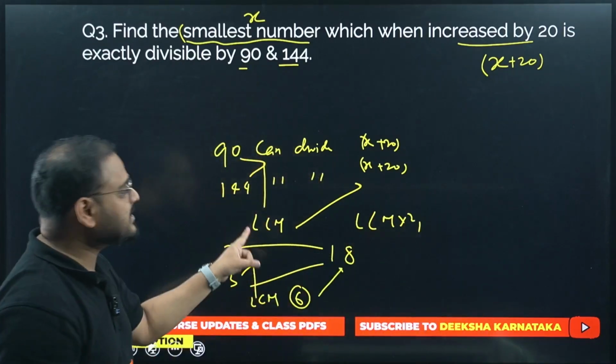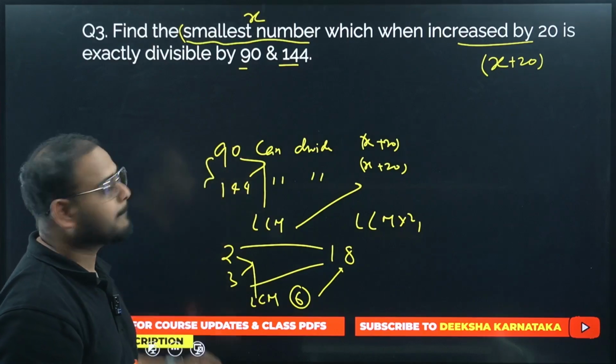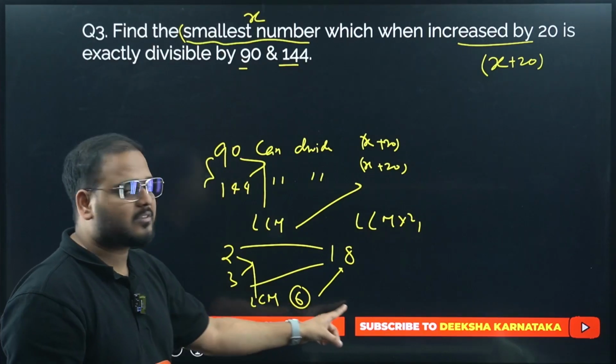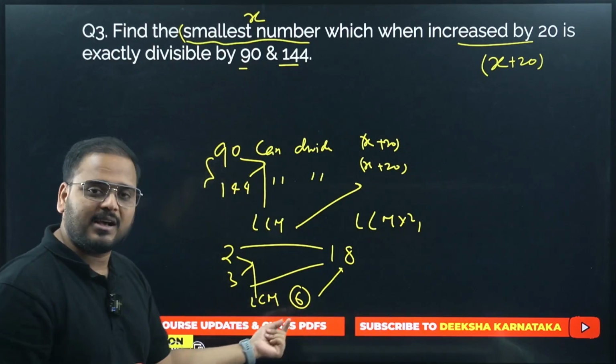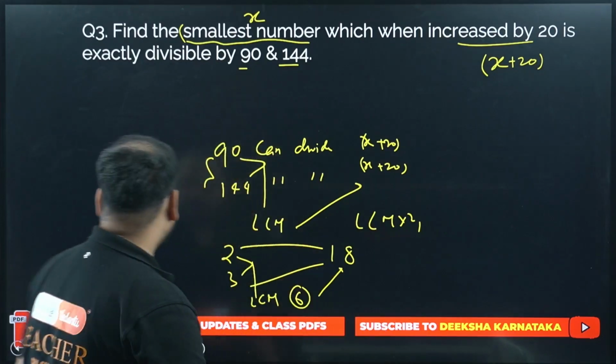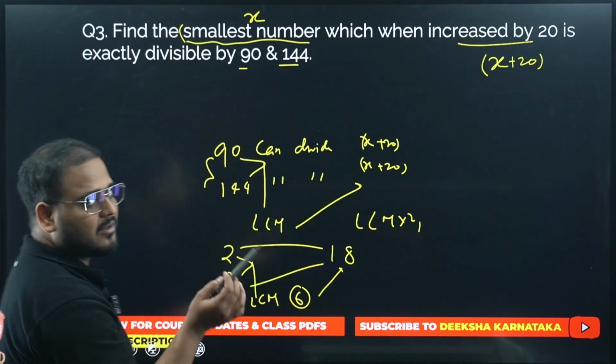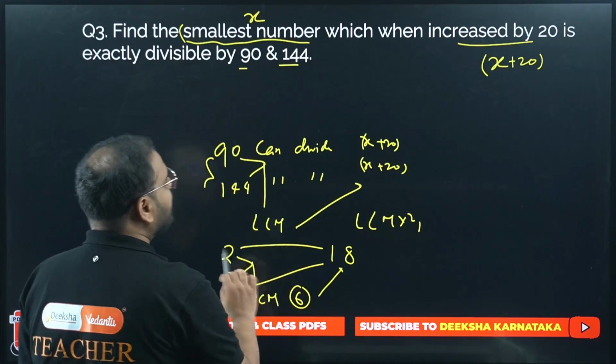Okay. So the first number that is getting divided by both the numbers will be what? The LCM of these two numbers only, no? Right. Next I will get 12, 3rd and 18 like this. But the first number is what? LCM only. So we have to find what? LCM of 90 and 144. Okay. You can use the other logic also. Is the number that you are looking for bigger or not? If it is coming to be bigger, you have to use the LCM. I hope this is simple.